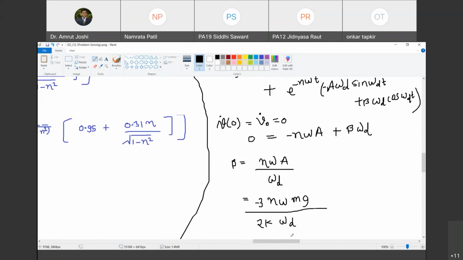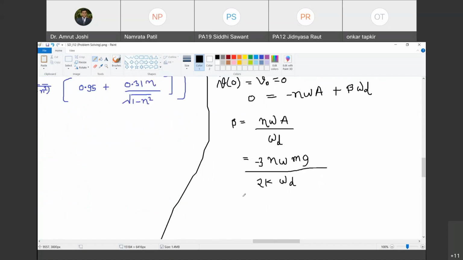Happy? चलो अब एक और काम करते हैं. This mg को तो मैं वैसे के वैसे रखता हूँ. g is 9.81. Do you agree with me? So this is minus 3 into 9.81 divided by 2 eta. What can you say about m by k? Omega square, but 1 upon omega square, because m I will have to take it down. So k by m is omega square. That omega square will cancel. One of the omega will cancel out with this omega. So it is going to be 1 upon omega. Do you agree with me? Are you with me? So it is going to be 1 upon omega omega d.